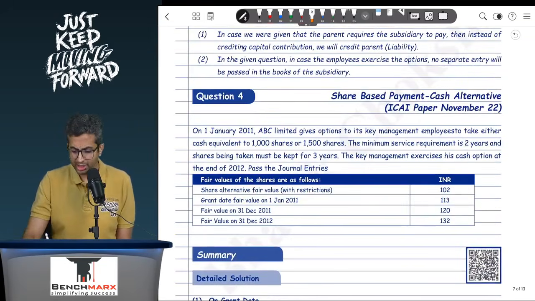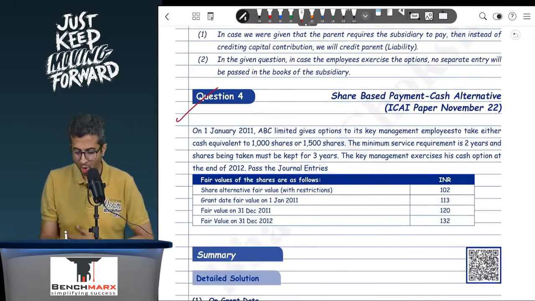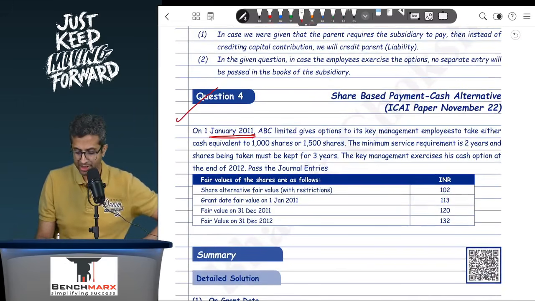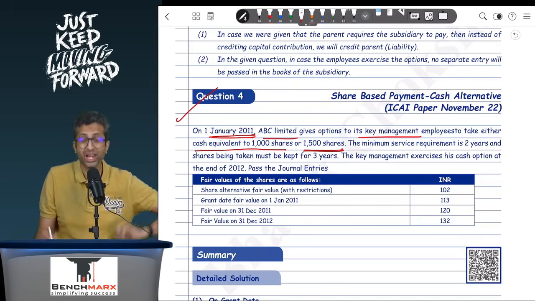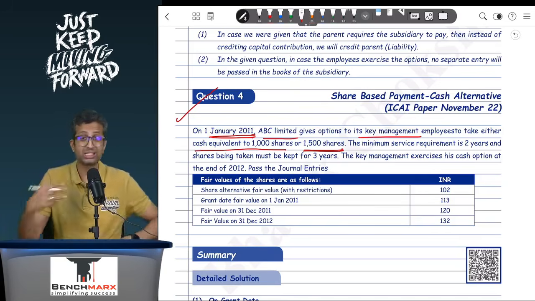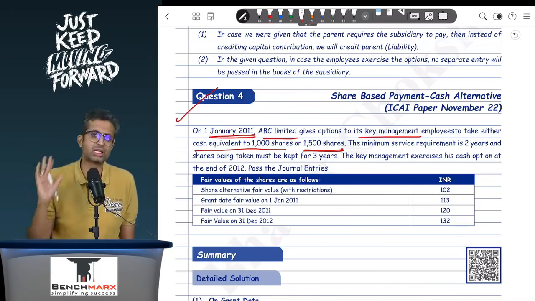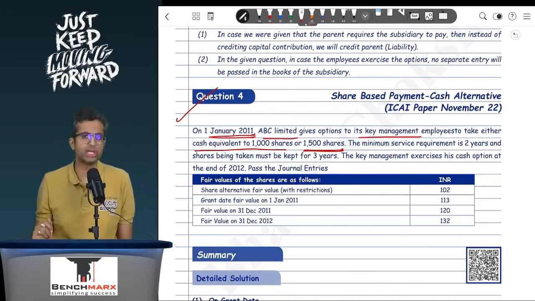Okay, next you go to question number 4. Now on 1st January 11, this is like ESOP with cash alternatives. On 1st January 11, ABC Limited gives options to its key management employees to take either cash equivalent to 1000 shares or actual 1500 shares. Okay, so this is ESOP with a cash alternative. Either you take 1500 shares or you will get a cash equivalent to, let us say, 1000 shares.